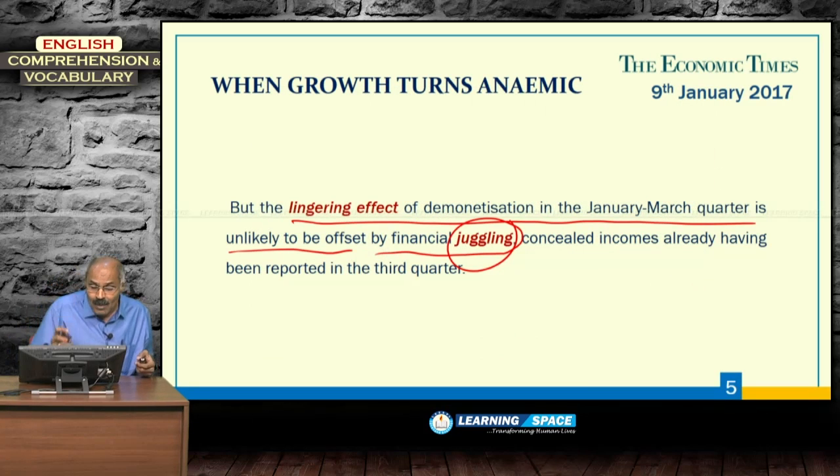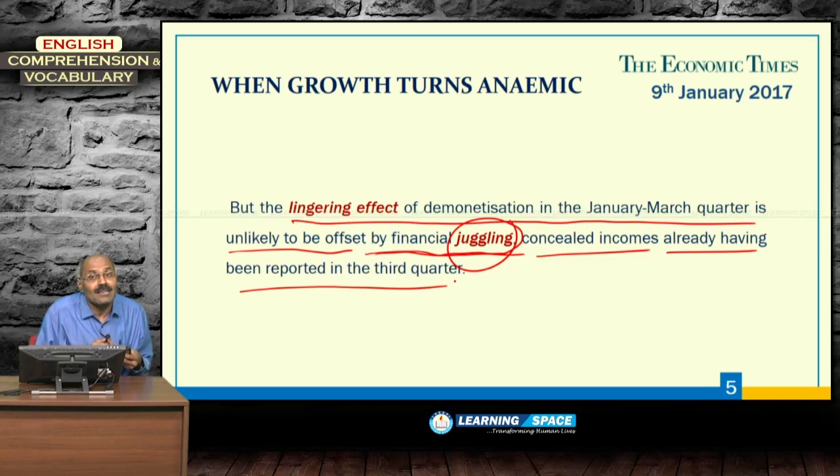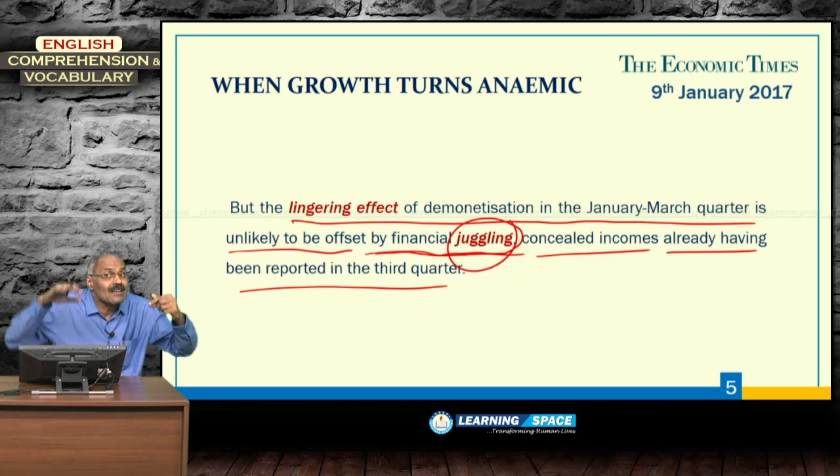Here the meaning is, but the lingering effect of demonetization in the January-March quarter is unlikely to be offset by financial juggling, concealed incomes already having been reported in the third quarter. The full meaning is that in the January to March quarter the growth is going to be too low because of demonetization, and that is not going to be offset by this financial juggling of concealed income.